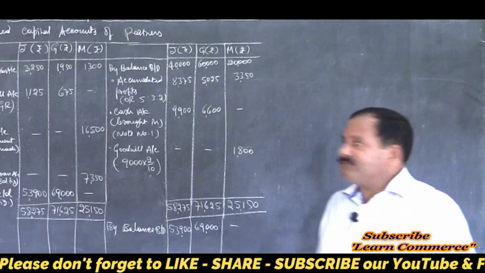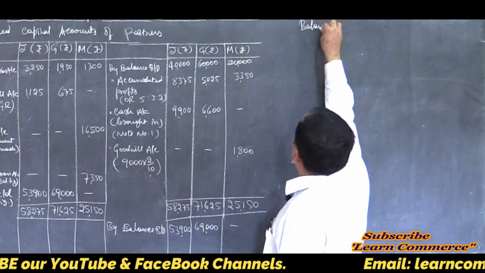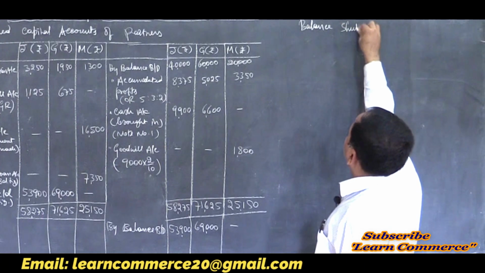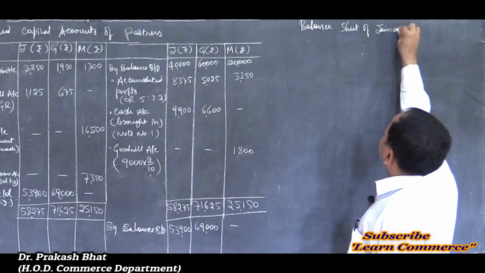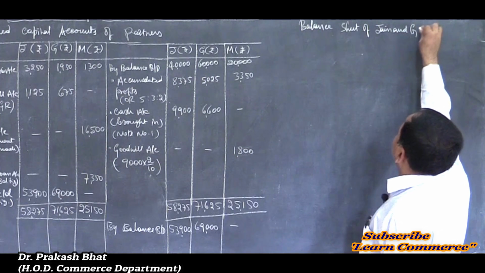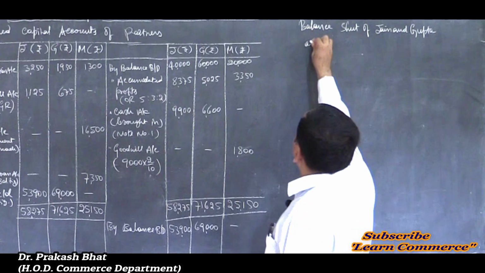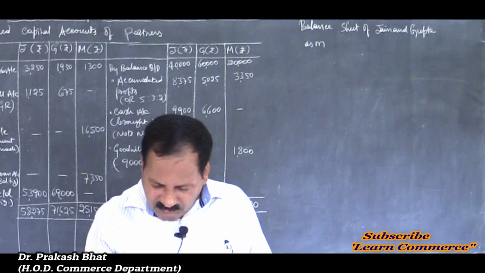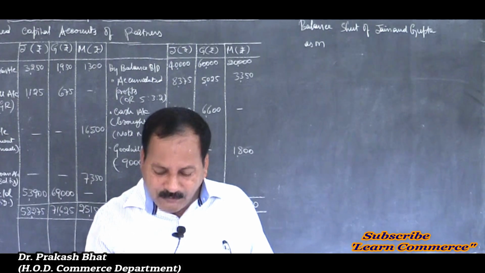Let us move on to the last part, balance sheet. Balance sheet of Jain and Gupta, right? Yes. As on, refer the date of retirement. Yes. Malik decides to retire from the business on 1st April, right?